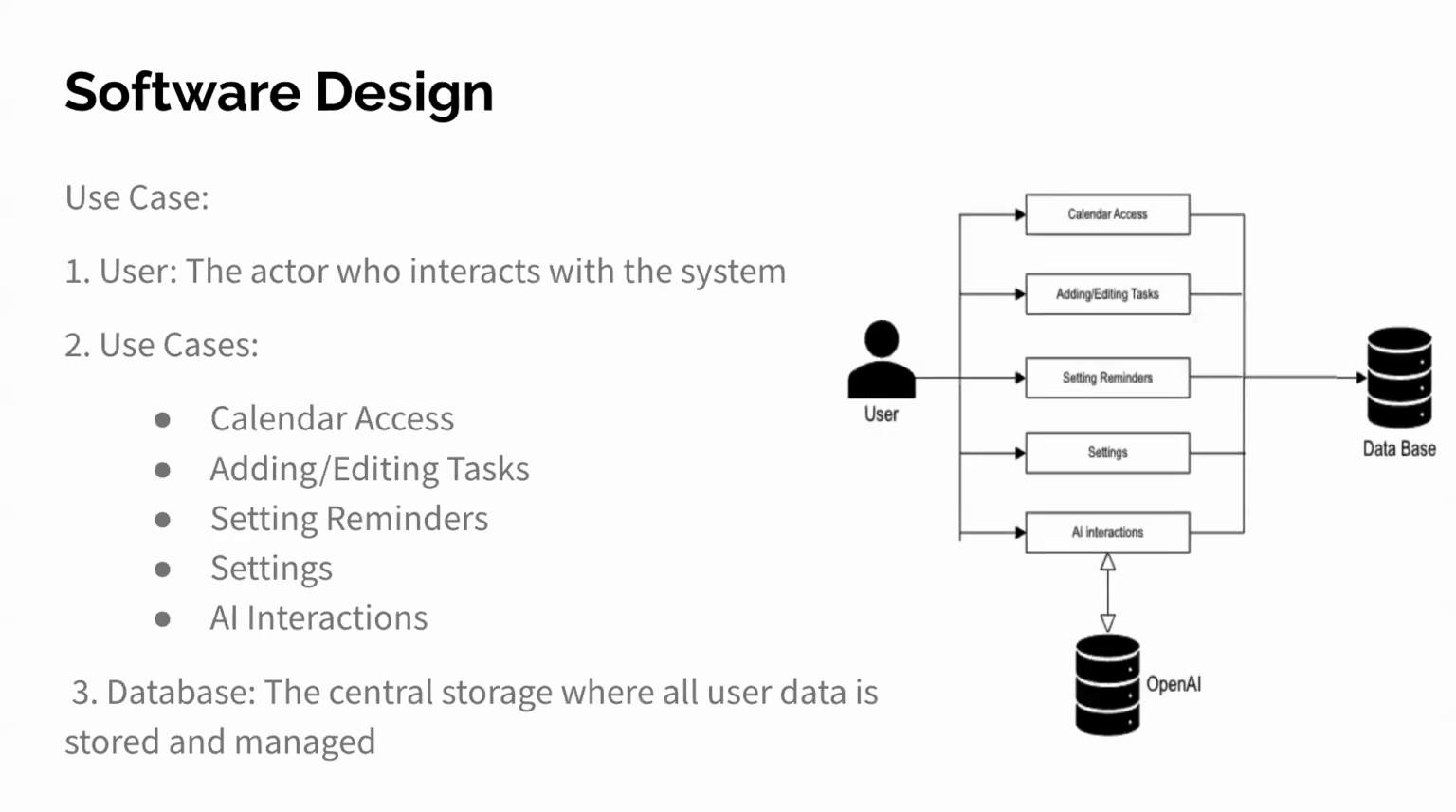Speaking of use cases, you can see the use case diagram on the right over here, where you have your user, the actor who interacts with this system, and the use cases themselves, starting off with calendar access. This allows the user to view and interact with their calendar. We have adding and editing tasks, which enables the user to create and modify tasks. Setting reminders allows the user to set reminders for tasks and events. You have your settings, which provides the user with options to customize their experience.